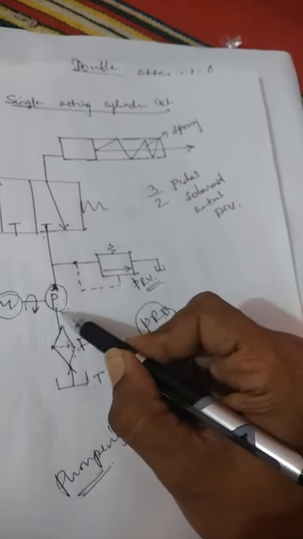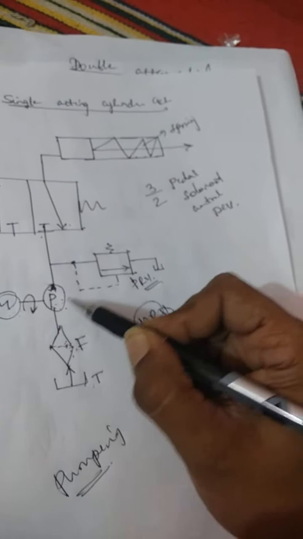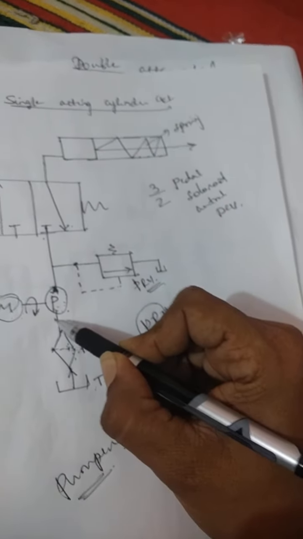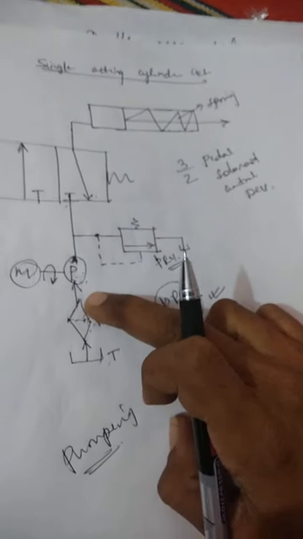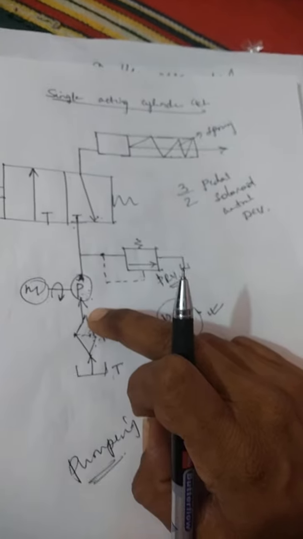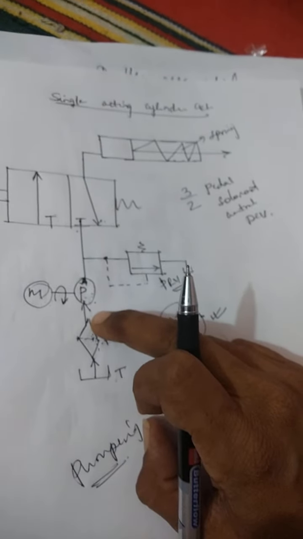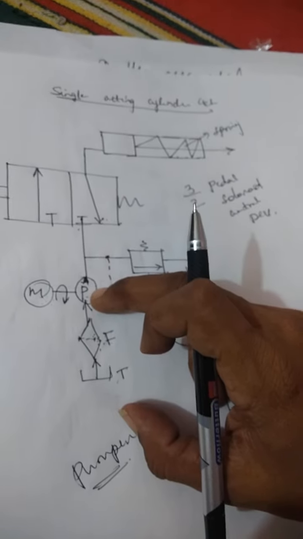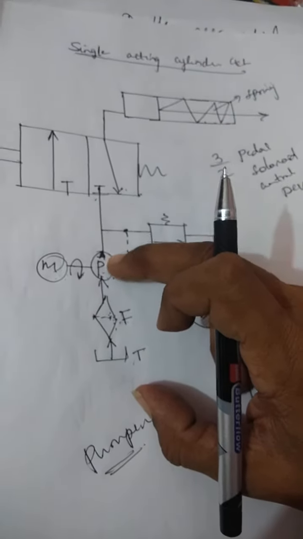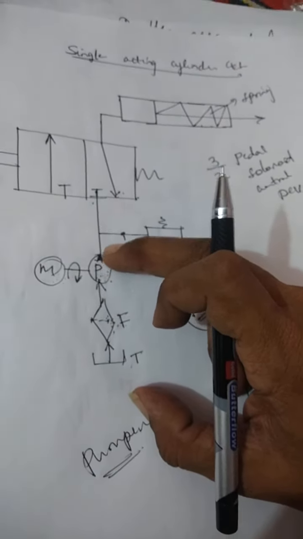Therefore, whatever the fluid is coming out from the filter, it is free from dust particles and contaminated particles. Thus obtained, the clean fluid is entering into the pump, and here the pumping action